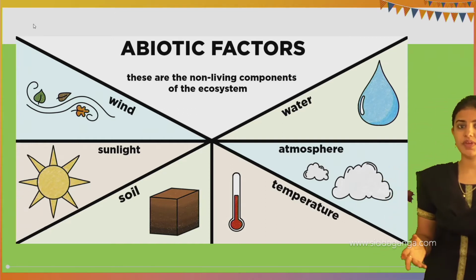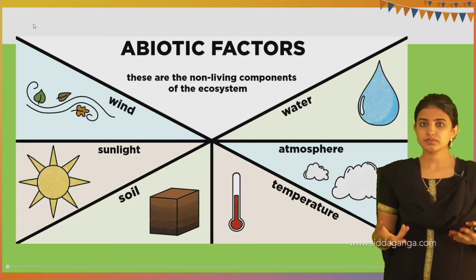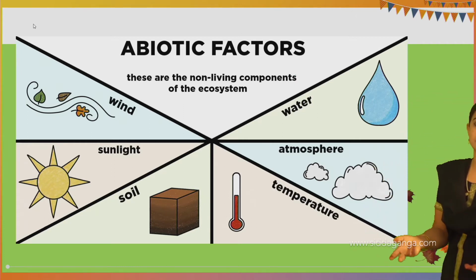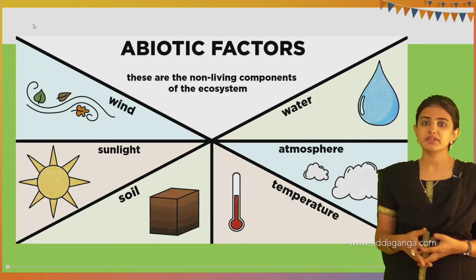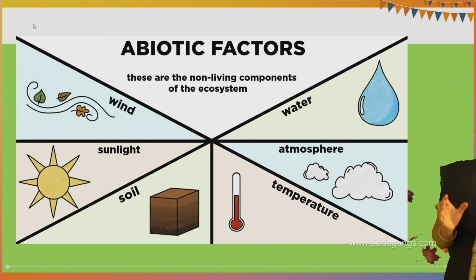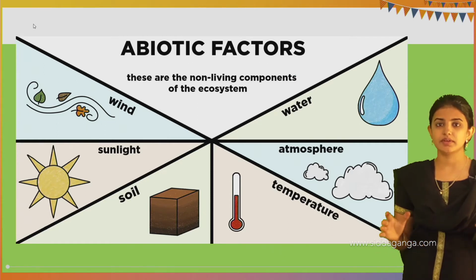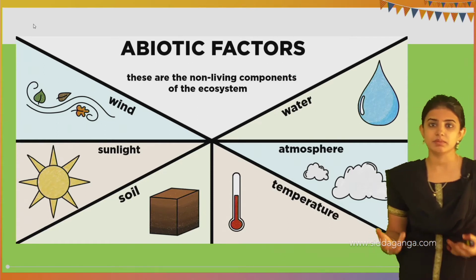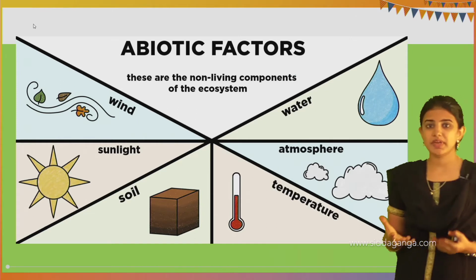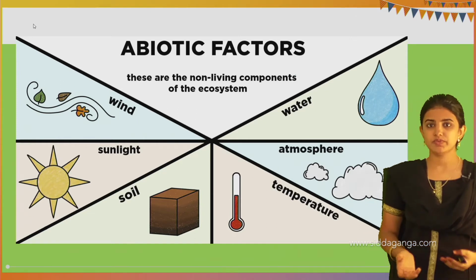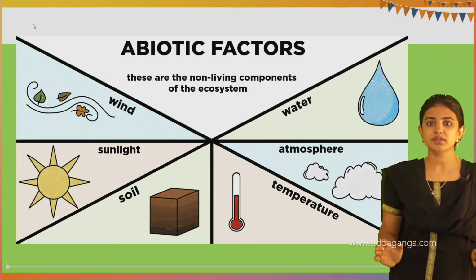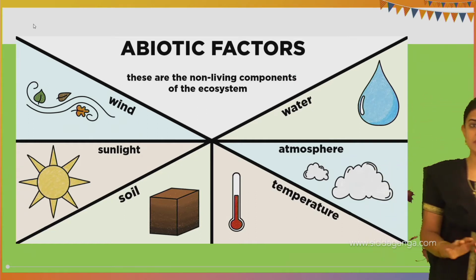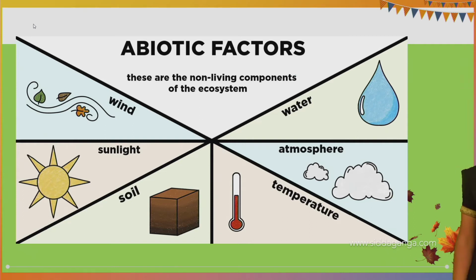Without the atmosphere, there would be no seasons and these different types of climatic conditions would not exist. Water also plays an important role, and a proper amount of wind is very important, and humid conditions play an important role in the atmosphere. Even these factors play a vital role in the environment. So these are the abiotic factors.